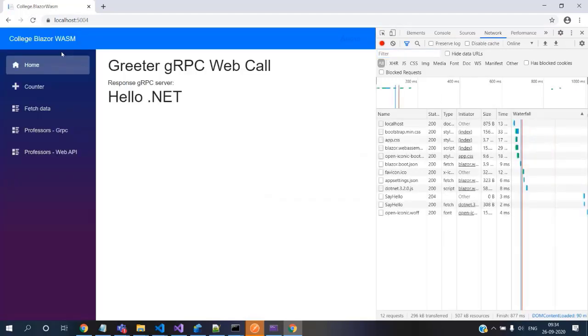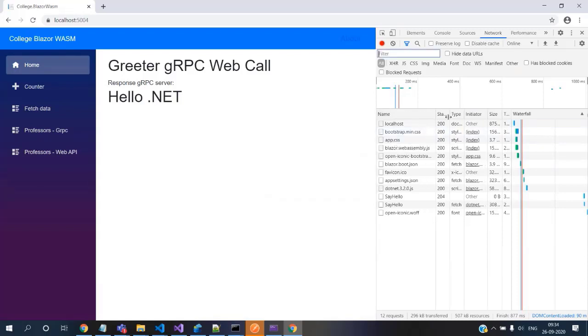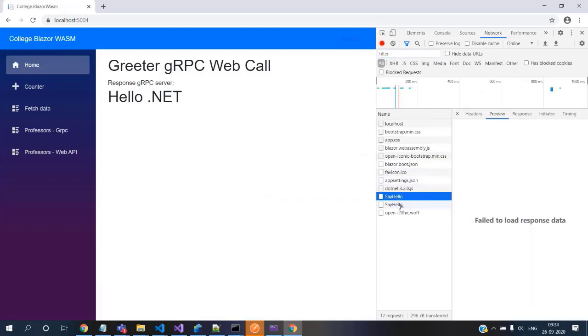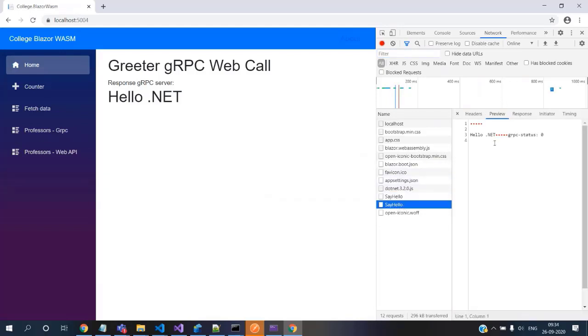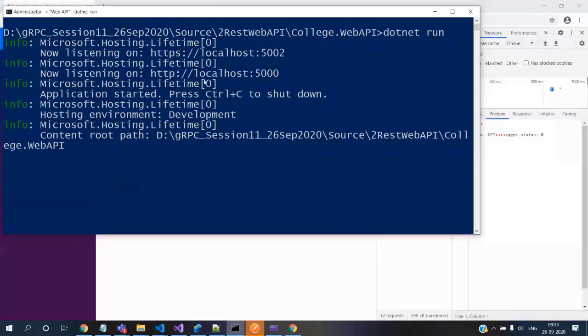When I do that empty cache and reload, you can see that a lot of things are getting downloaded. And apart from that, it made a call to the greeter service. Here you go. You can see that it made the call to the greeter service, and hello.net has come from there. So the same thing we are displaying here. Let's focus on this one, the web API.